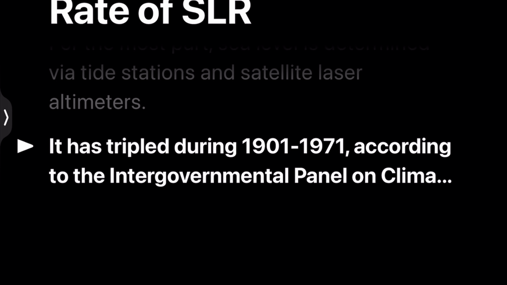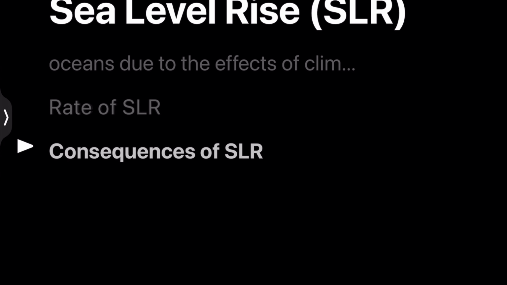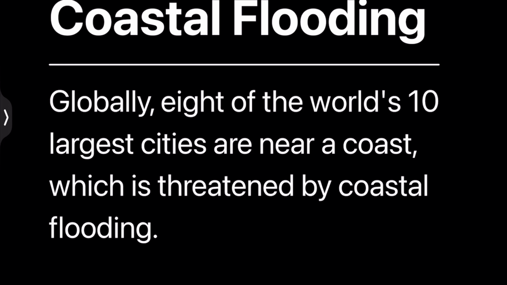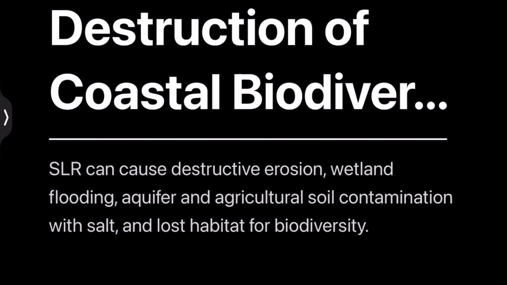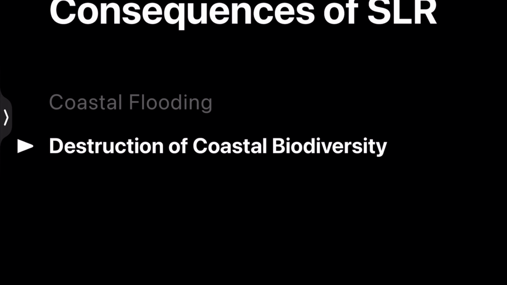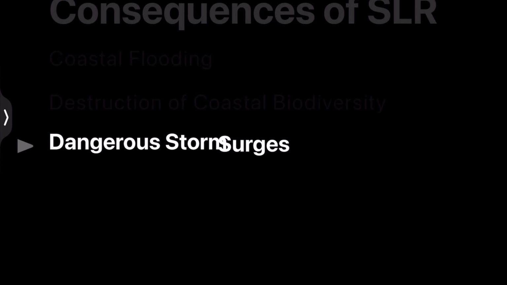Now let's understand the consequences of SLR. First one, the coastal flooding. Globally, 8 of the world's 10 largest cities are near a coast which is threatened by coastal flooding. And the second important thing is destruction of the coastal biodiversity. The sea level rise can cause destructive erosion, wetland flooding, aquifer and agricultural soil contamination with salt, and lost habitat for biodiversity. And also dangerous storms are being raised.